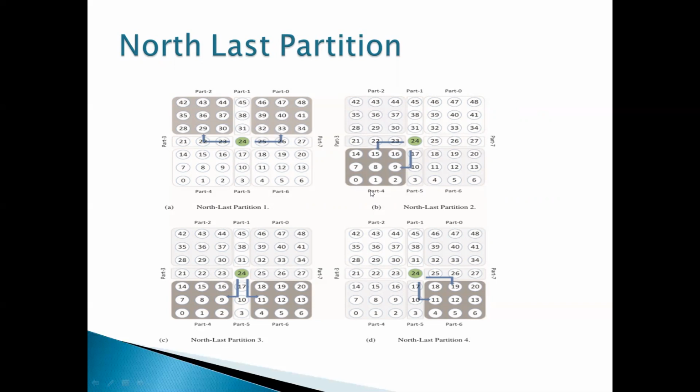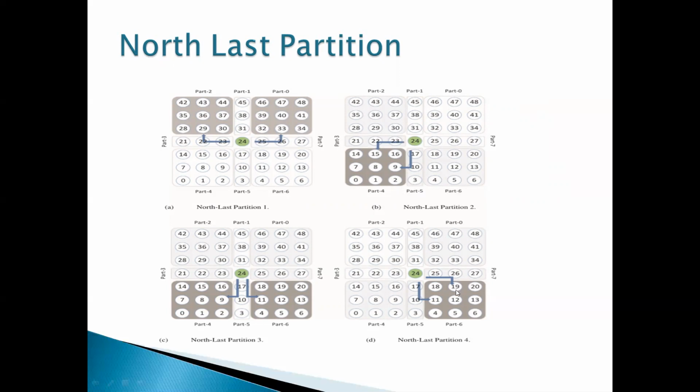Here, if the VN bit is 1, then we have to use the south output port. If the VN bit is 0, then we have to use the west output port. If both are acceptable, then we use either the south output port or the west output port, whichever has the bigger virtual channel.